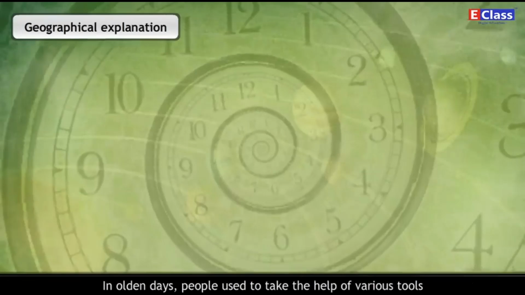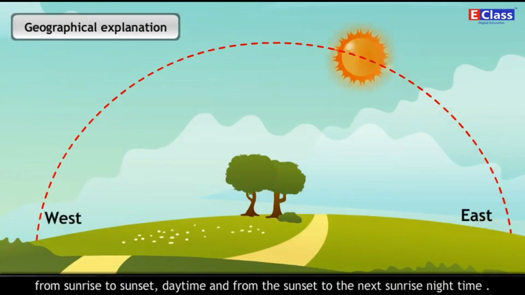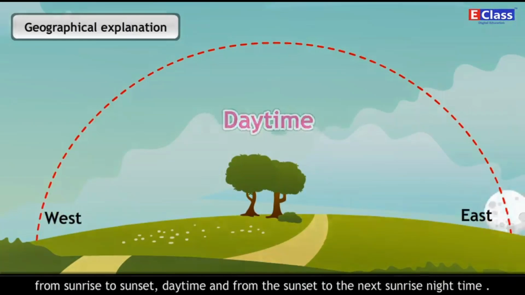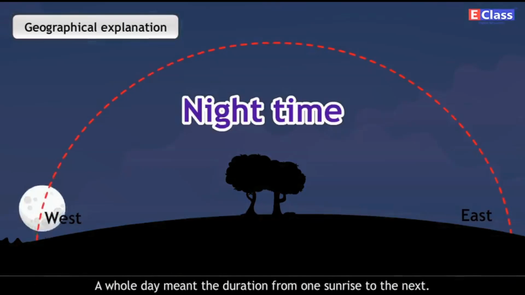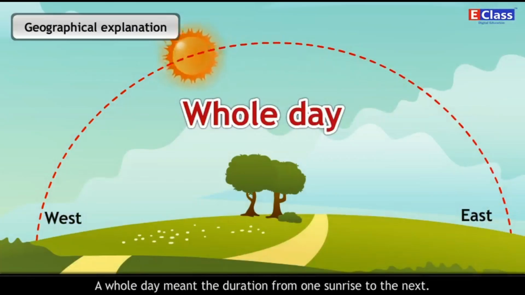In olden days, people used to take the help of various tools and also depend on various natural events for the measurement of time. On the basis of observation and experience, they divided the day into the following parts: from sunrise to sunset, daytime, and from the sunset to the next sunrise, nighttime. A whole day meant the duration from one sunrise to the next.